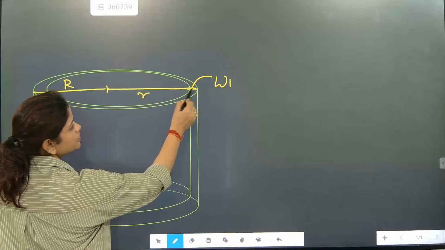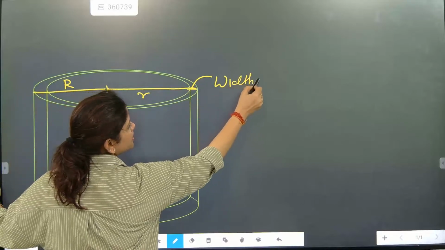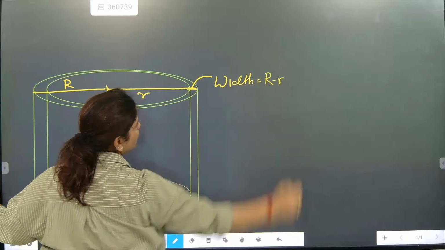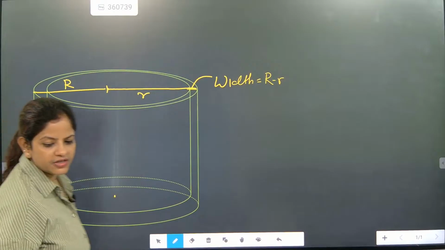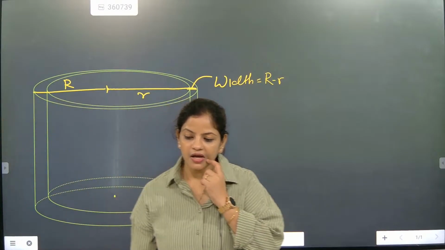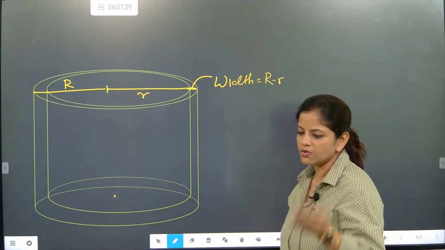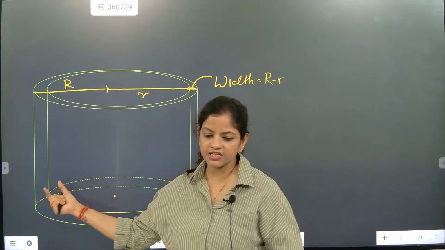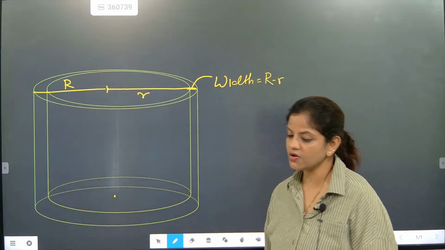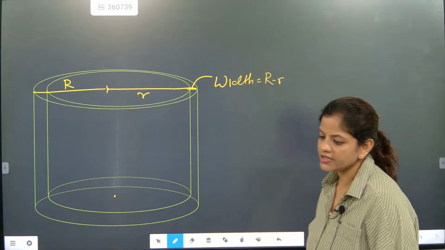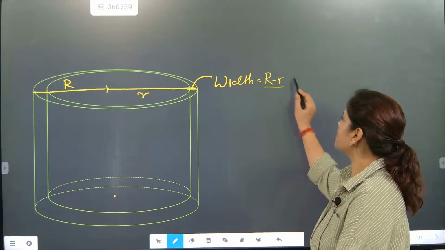This part is called width. So width is capital R minus small r. Hollow, empty from inside, only thickness will be countable. That is considered as hollow cylinder.